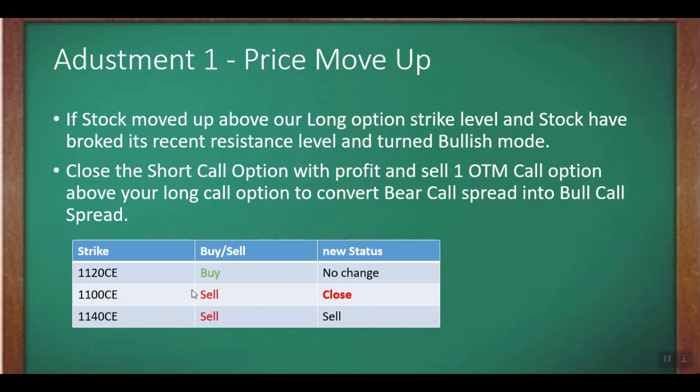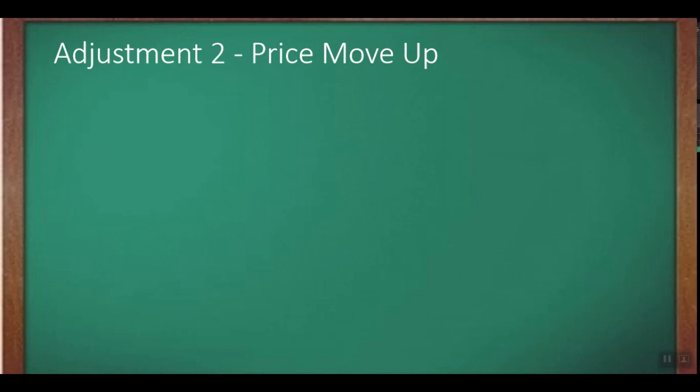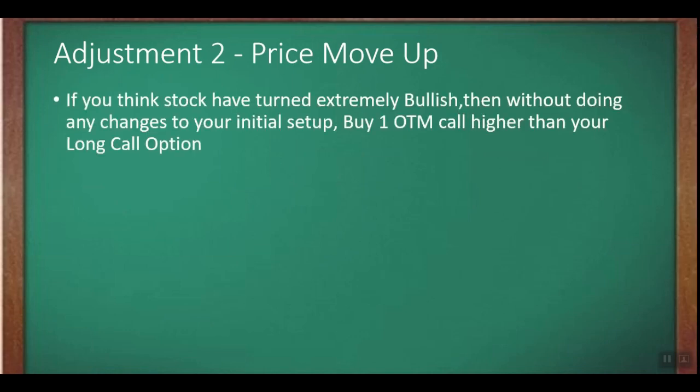Initially this was a bear call spread, and since the stock has turned bullish, we have booked some profit and converted this strategy into a bull call spread. So this is an adjustment for when the price moves up.